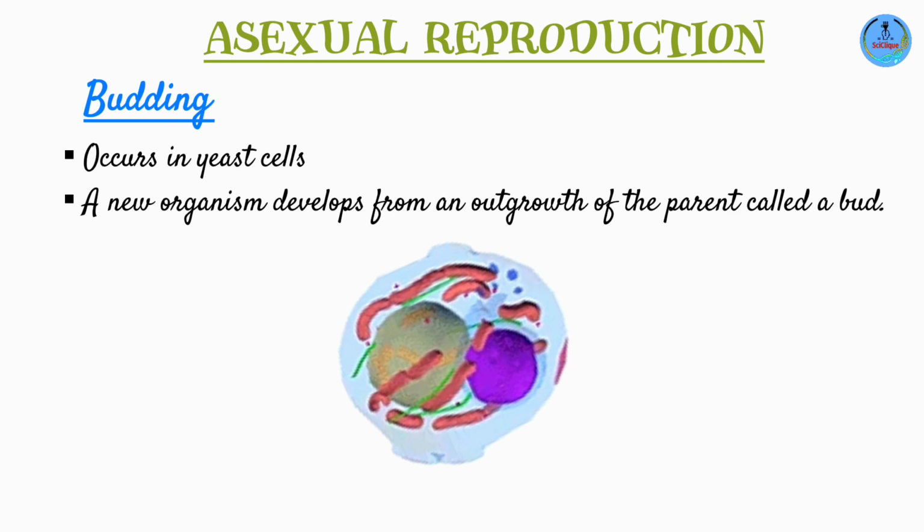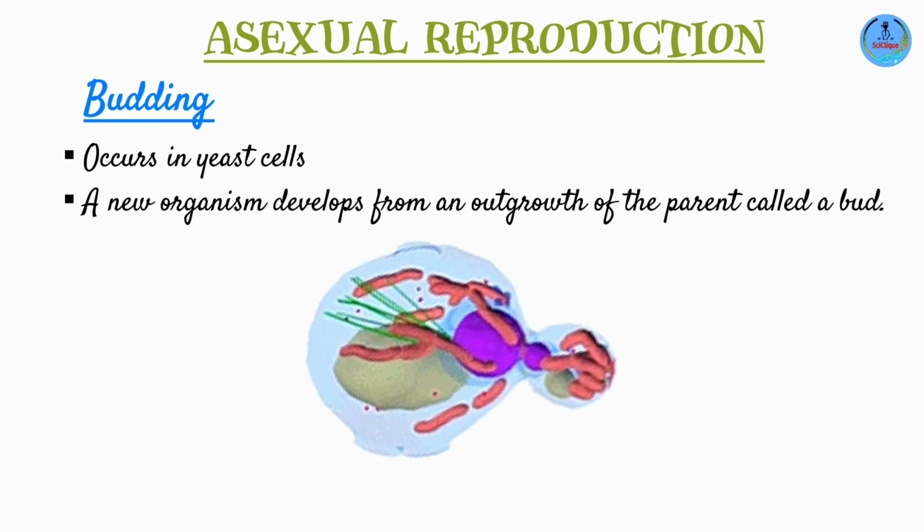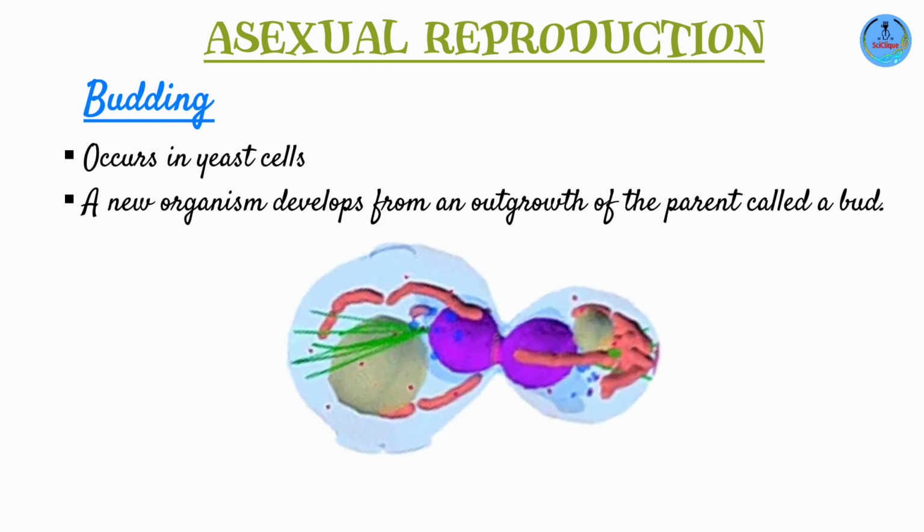The first step is a small part of the cell wall softens. It becomes soft to allow for the formation of a bud. The bud then bulges out. This is then followed by the division of the nucleus. The nucleus divides into two to form two nuclei. The reason why we need to have two nuclei is because at the end of it, you're going to need one nucleus for the parent cell and one for the bud.